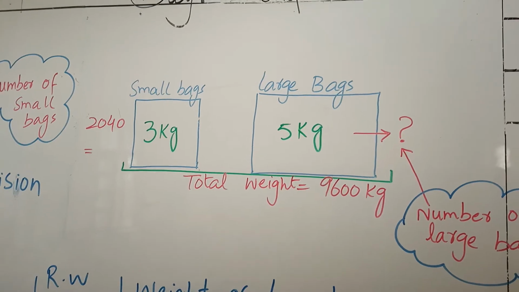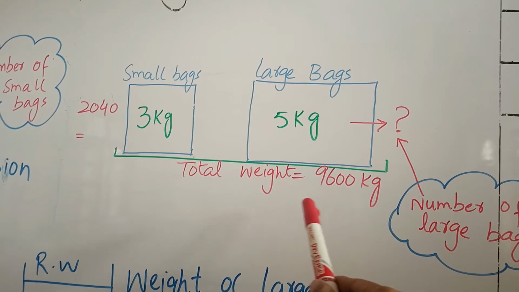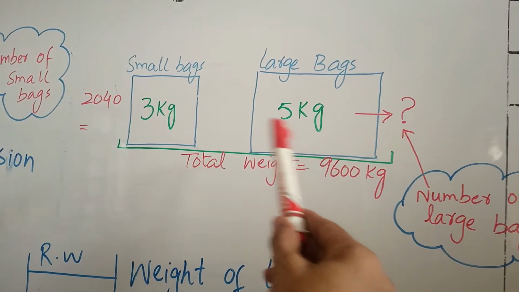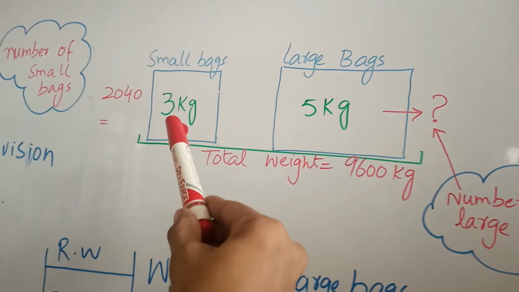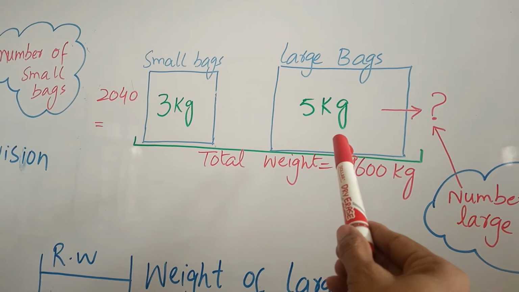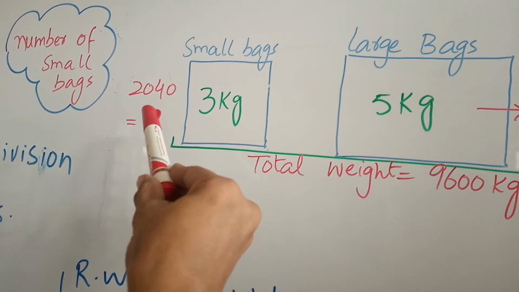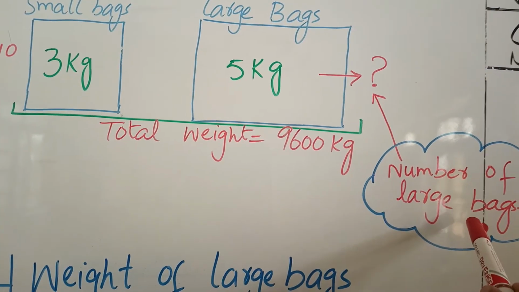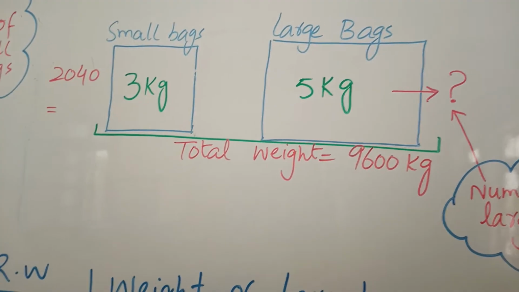See the diagram here. I have written total weight is 9,600 kilograms and 2 types of bags, small bags and large bags. A small bag is of 3 kg, a large bag is of 5 kg. And the number of small bags is 2,040, but we have to find the number of large bags. Okay, now we will go to the solution.